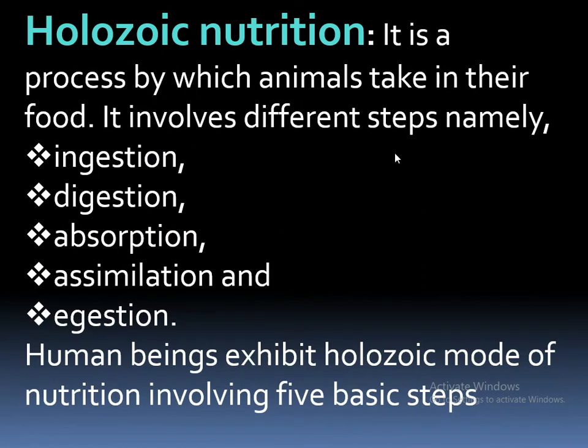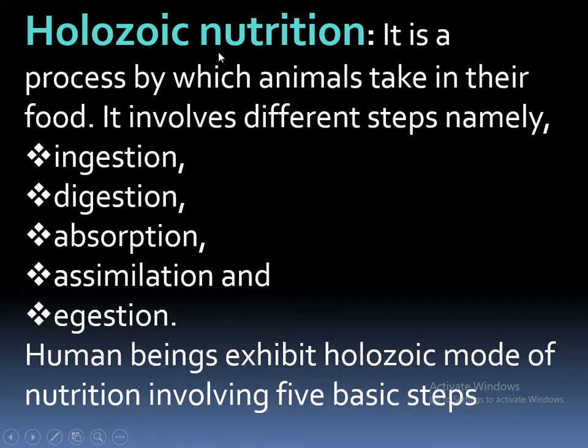Next, what is meant by holozoic nutrition? Holozoic nutrition is where the animal takes in its food. It is a kind of nutrition where food is taken by the body of an animal or any living organism as a liquid or a solid, and further it is broken down.